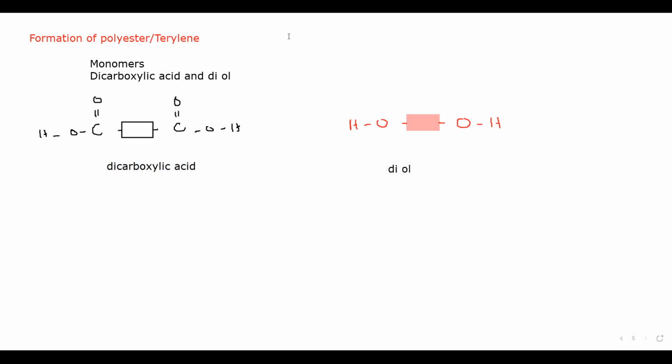Now to form a polymer, by condensation polymerization, they should react in a manner that releases water molecules. So how do they react? First, the carboxylic acid loses its H on one side and on the other side it loses its OH. Same thing with the alcohol, the diol: one side it loses its H and the other side it loses its OH.